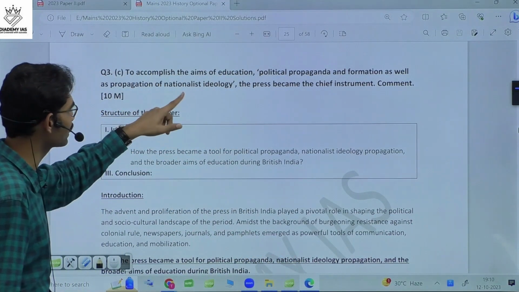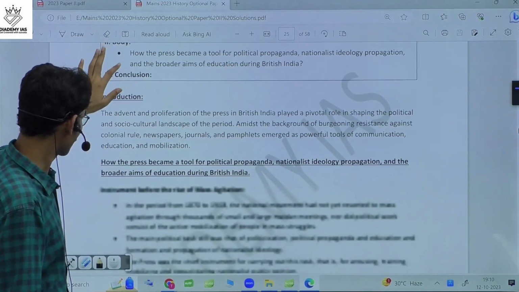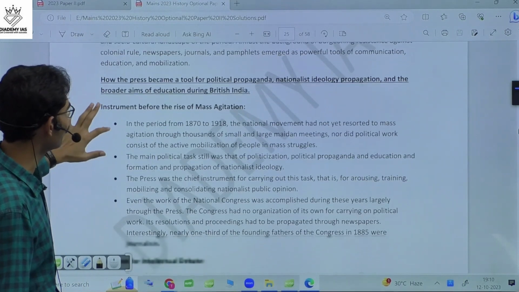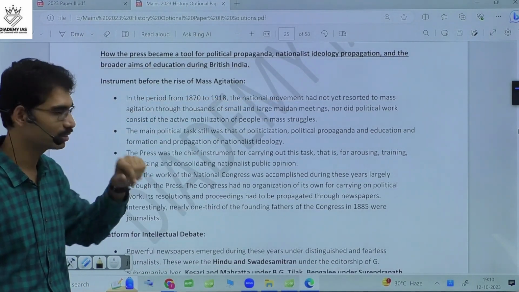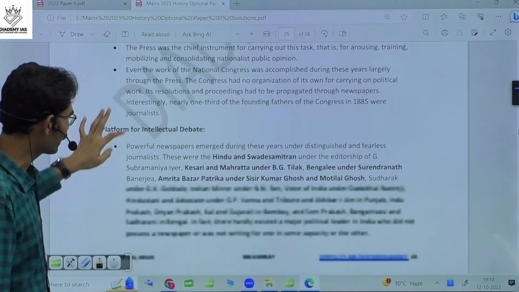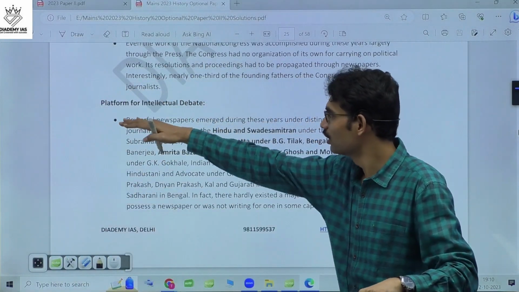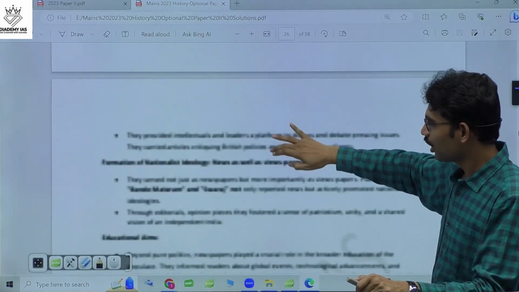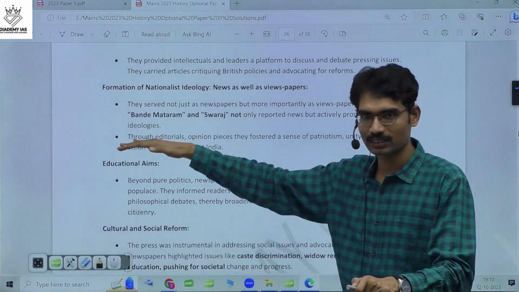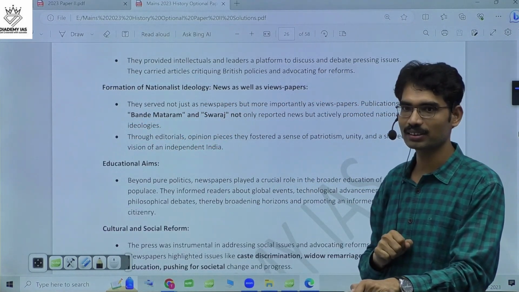So simply it is asking about the contribution of the press. So how the press became a tool for political propaganda, an instrument before the rise of mass agitation, a platform for intellectual debates. If you read the subheadings, you will come to know. It's all about the contribution of the press in generating awareness. Then the formation of the nationalist ideology.